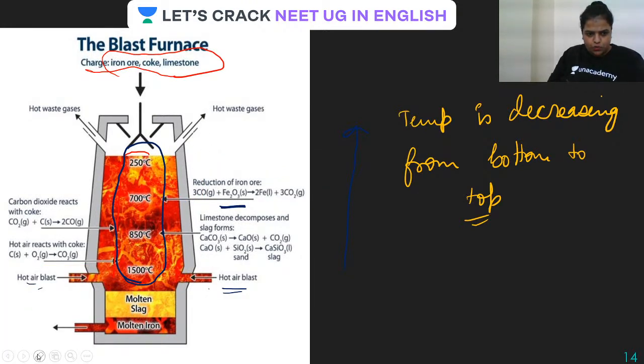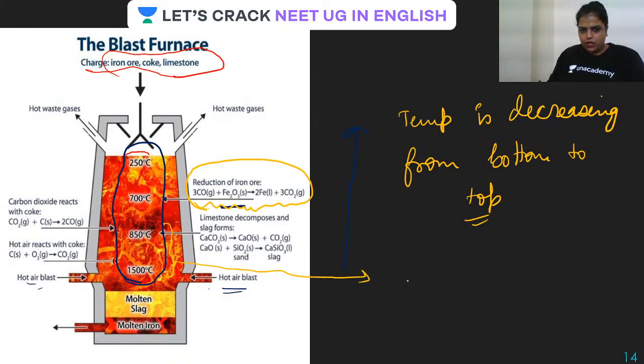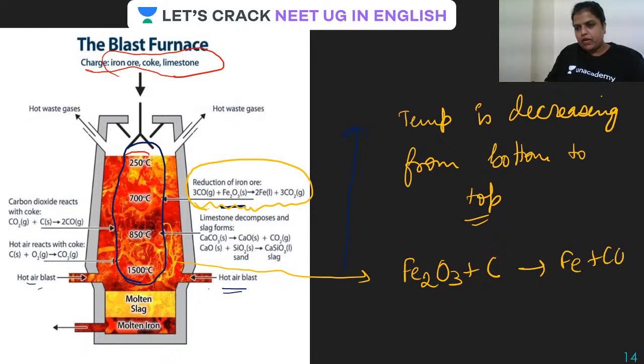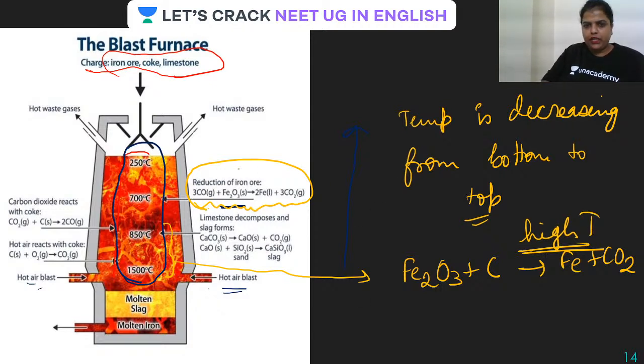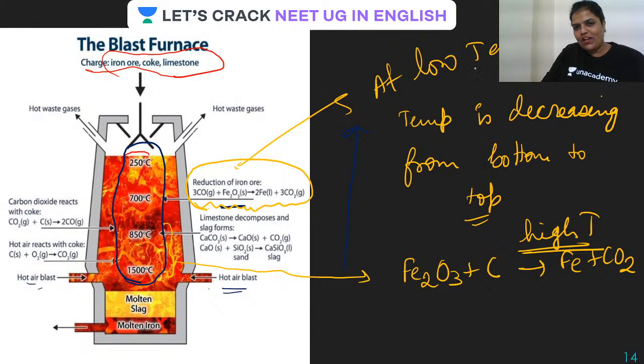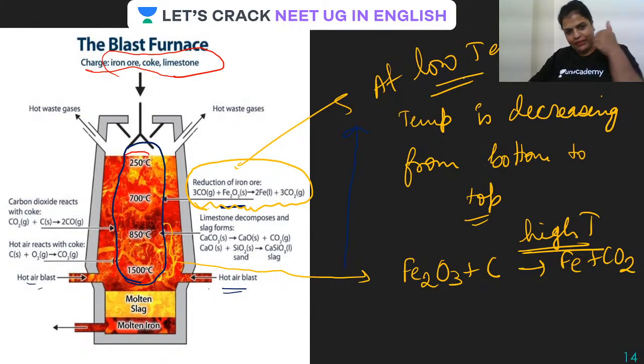You can see this equation here. At lower temperature, Fe2O3 is getting reduced by what? By CO. But at higher temperature, that reaction is not written here. No worries, we'll be writing it. At a higher temperature, Fe2O3 reacts with coke and what do we get? Fe plus CO2. So this is happening at higher temperature, and the other at lower temperature. So the reason is all clear now. All clear? Done. So this is actually the mystery of this.